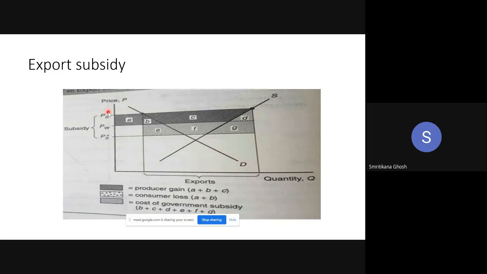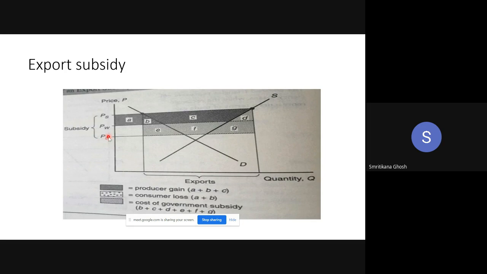So if the domestic consumers want to purchase the commodity, they have to pay PS now. Initially, they could pay PW, but now they have to pay PS. So what is the ultimate price to the consumer? Consumers are interested in the nominal subsidy, the PS. But producers are interested in PS star, because this is the ultimate subsidy they are getting.